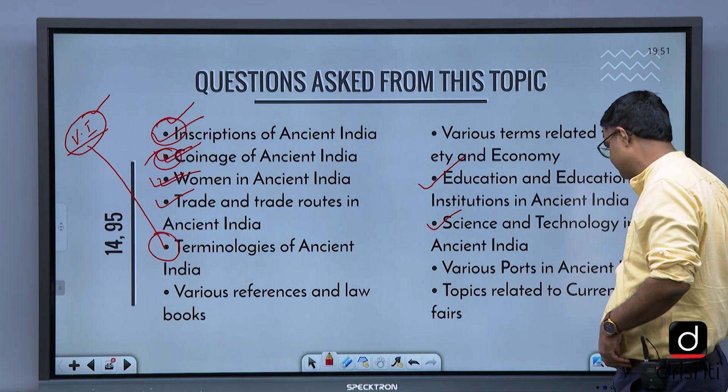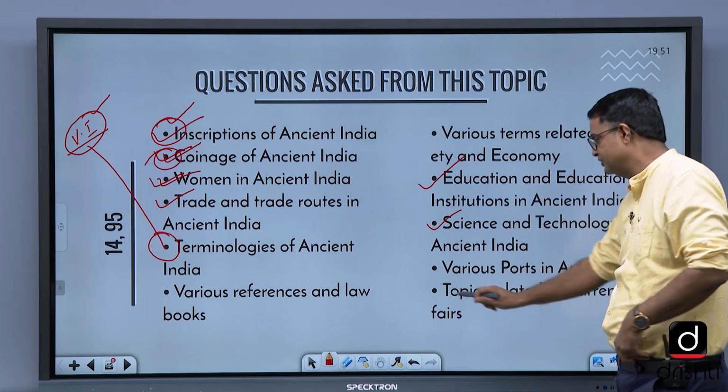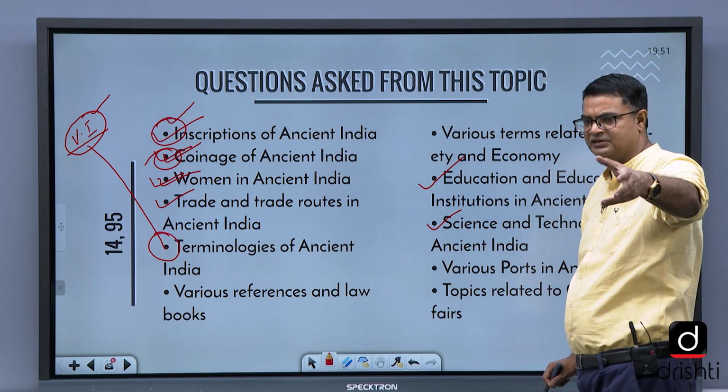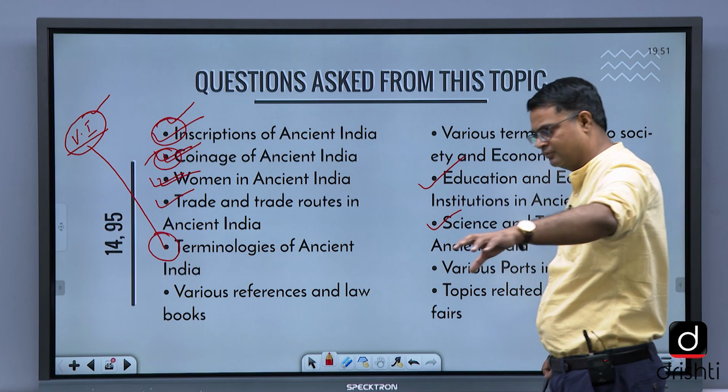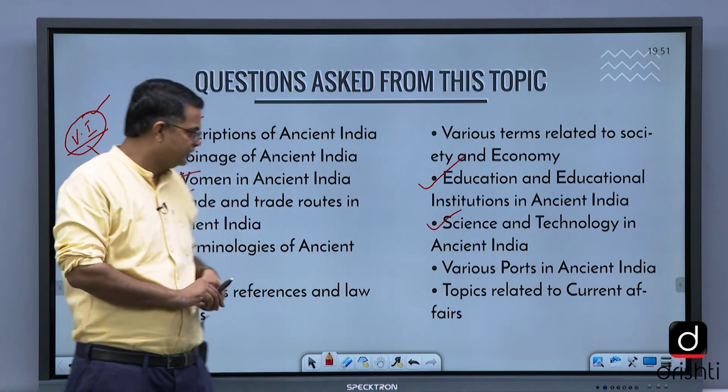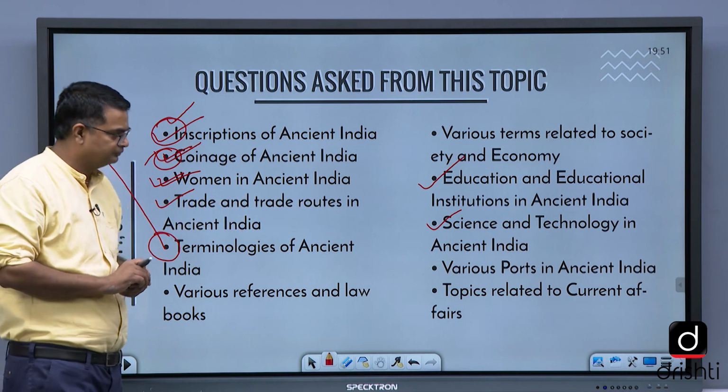Then various sports of ancient India, and topics related to current affairs. What all things are coming in current affairs in the art and culture section, in ancient, medieval or modern, that you need to focus on. You have to keep an eye on it. Even that is important.